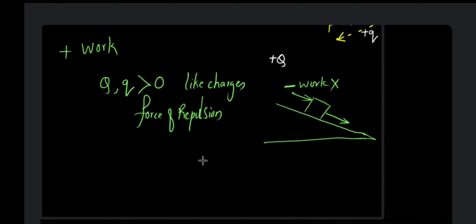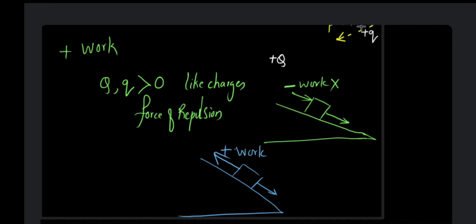Now supposing there is a slide like this, there is a body which is placed on this slide. The body is naturally trying to go down, but you are trying to pull it on top. In this case, the body is trying to slide down, but still you are forcing it to go on top. That means you are putting efforts over here. You are actually doing some work. And in this case, the work done is said to be positive work. This is your positive work. This is your negative work. This is the concept from 11th standard.